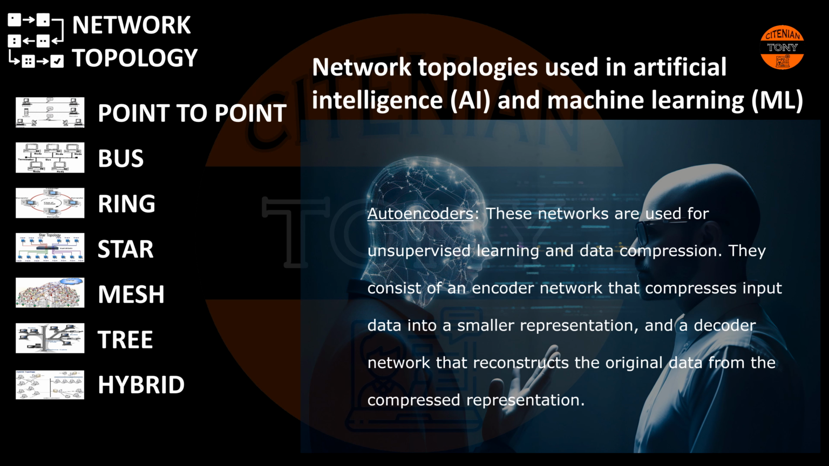Autoencoders. These networks are used for unsupervised learning and data compression. They consist of an encoder network that compresses input data into a smaller representation and a decoder network that reconstructs the original data from the compressed representation.